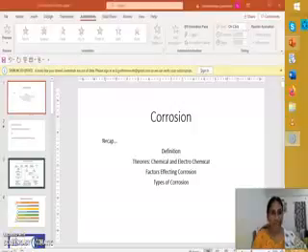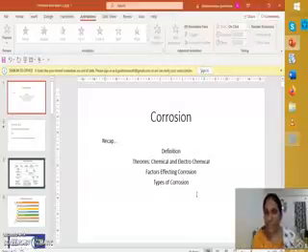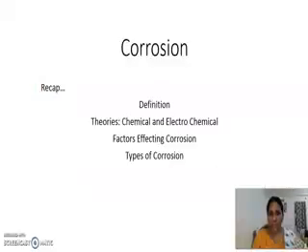Hello students, I just want to give a recap of what we have gone through in the last classes. We have started corrosion and we also discussed the definition of corrosion, theories of corrosion, factors affecting corrosion, that is nature of metal and nature of the environment, and also types of corrosion.